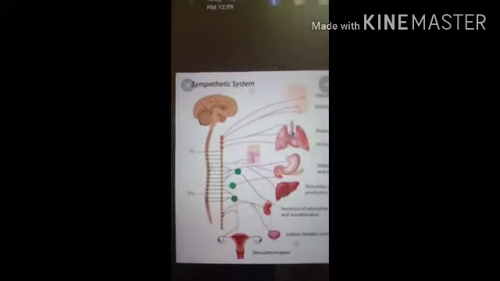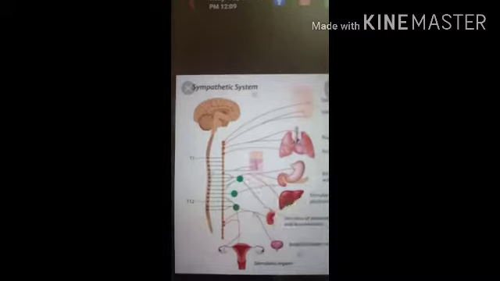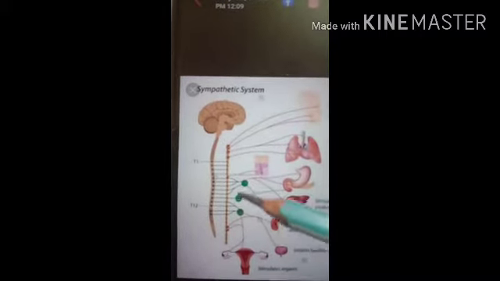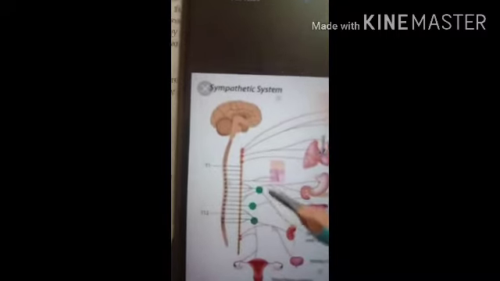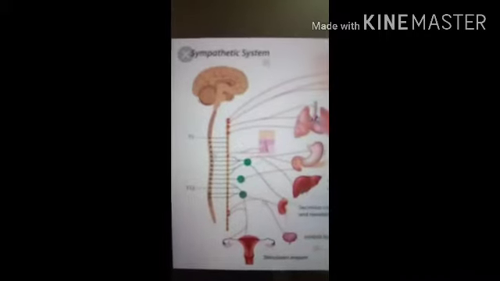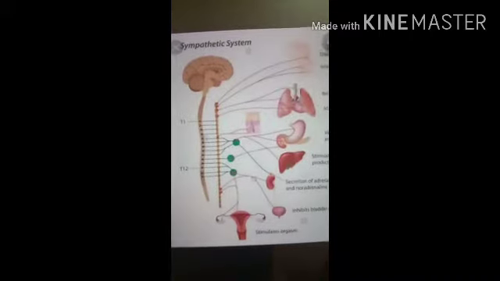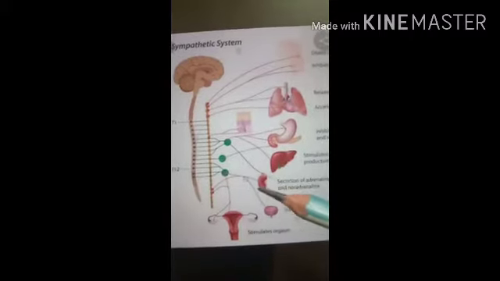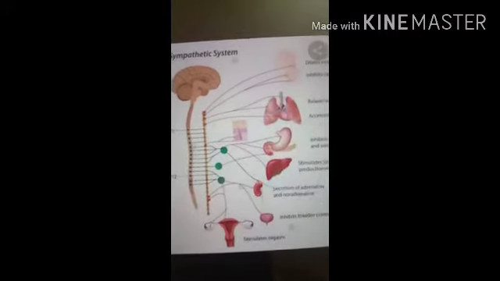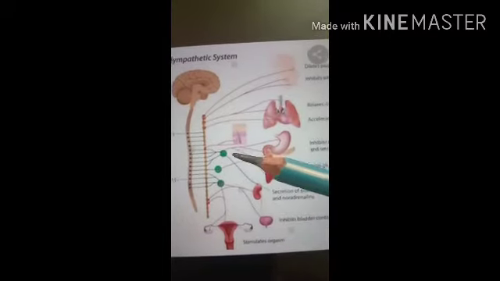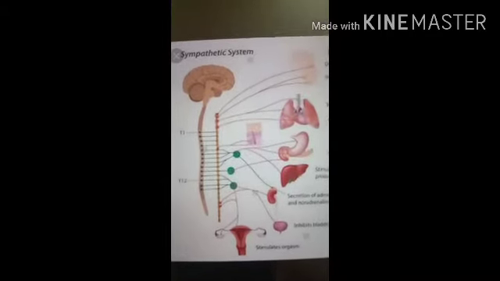It terminates in one of the ganglia, either the lateral chain of the sympathetic ganglion, or it passes through one of the prevertebral ganglia. Here you can see the green color, that is called the prevertebral ganglion, 1, 2 and 3. Acetylcholine acts as a neurotransmitter to pass the impulses from the brain to the effector organ.